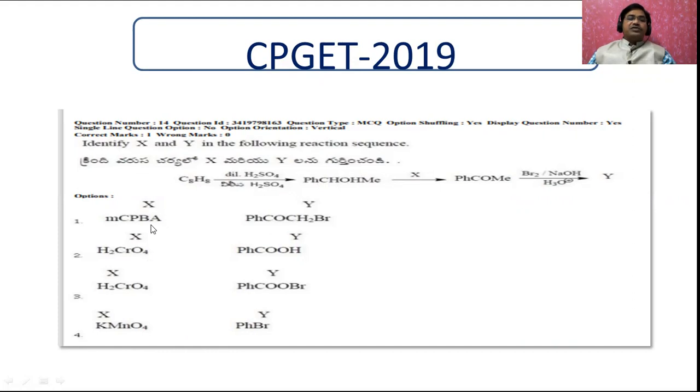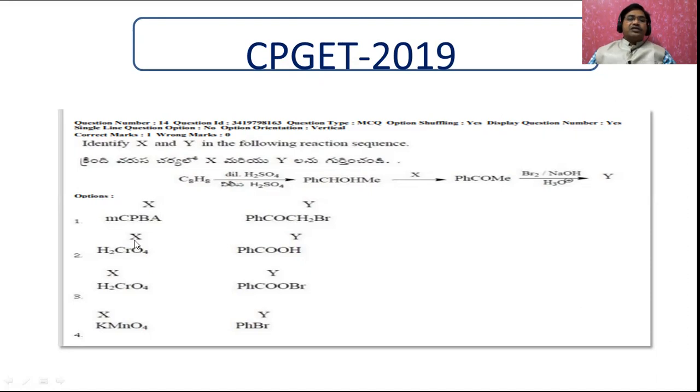Suppose if you use MCPBA, this secondary alcohol is converted into a ketone and further converted into the carboxylic acid. Therefore, this is not an option. X is not correct. Therefore, this option is not correct.